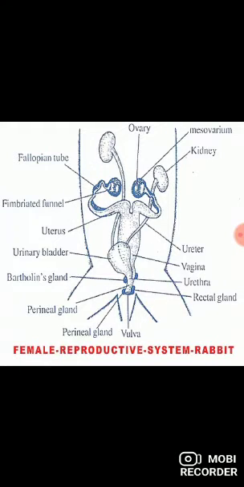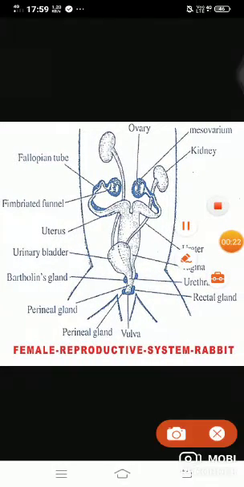Female reproductive system of rabbit. The male reproductive system consists of a pair of testes. The female reproductive system consists of a pair of ovaries. You see that ovary, it is in blue. This is the ovary. It is very small, ovoid in structure. It is located in the abdominal cavity, behind the kidney.